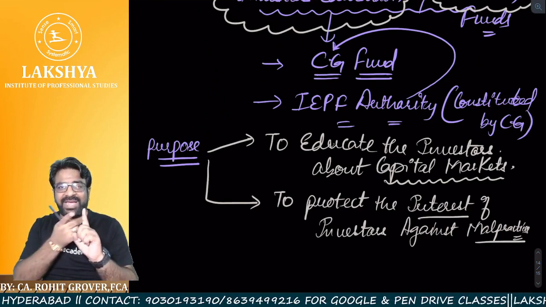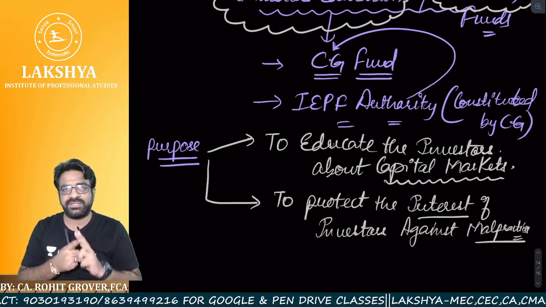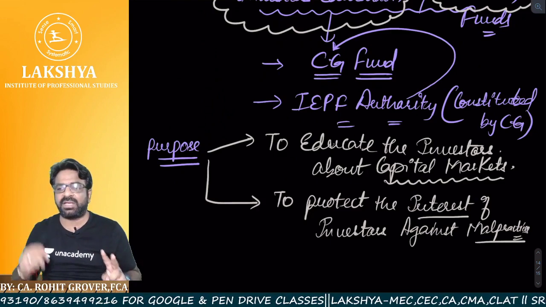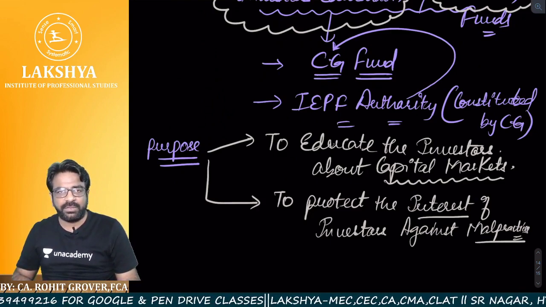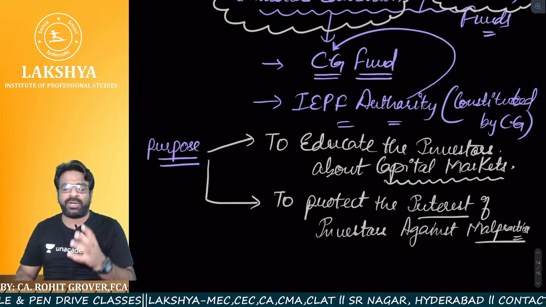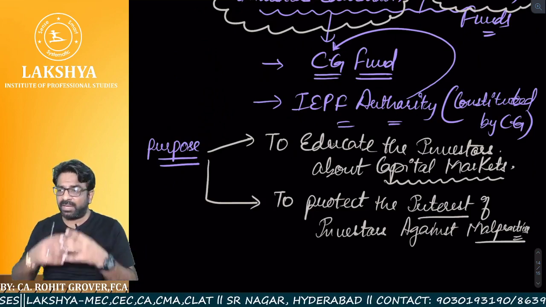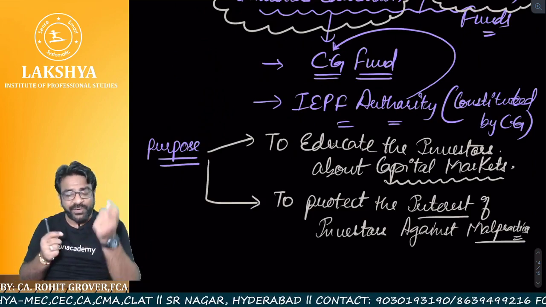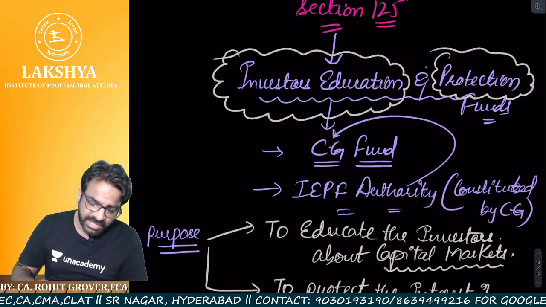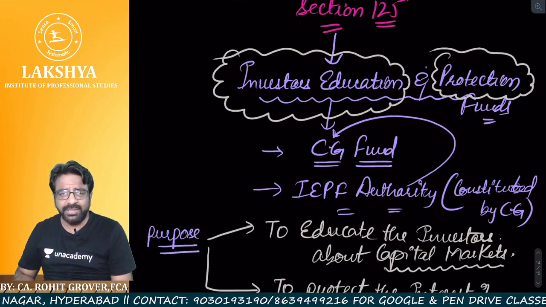So point number 1, they will educate the investors about the capital markets and they will also protect the investors from the malpractices in the capital markets. Are you getting the point? Sir, how do they educate and how do they protect? By conducting seminars, trainings, programs, big conferences, and for that they use the money in this account, the Investors Education and Protection Fund. Are you getting the point?